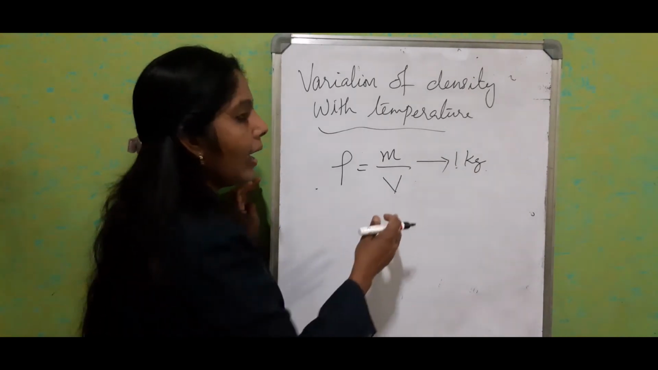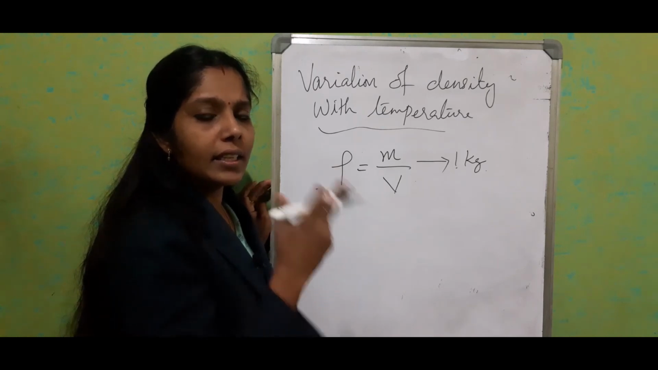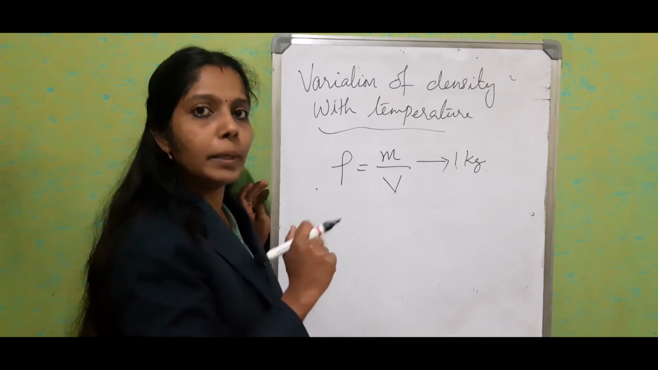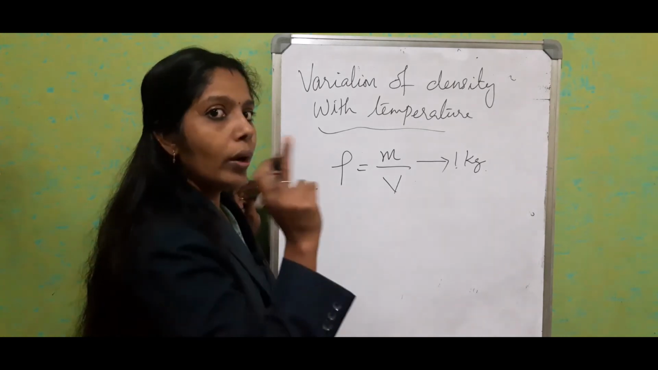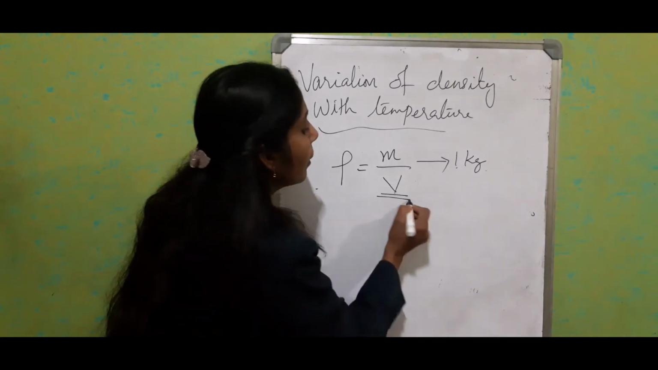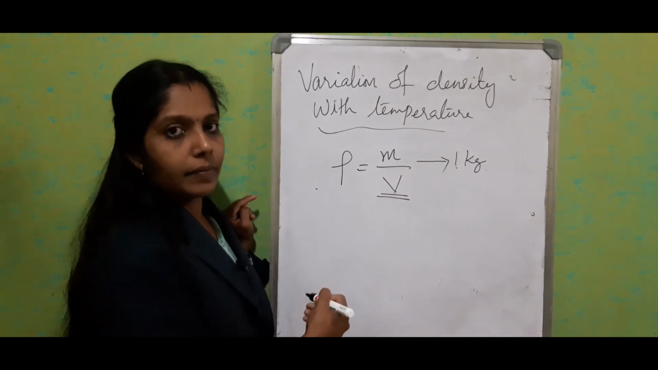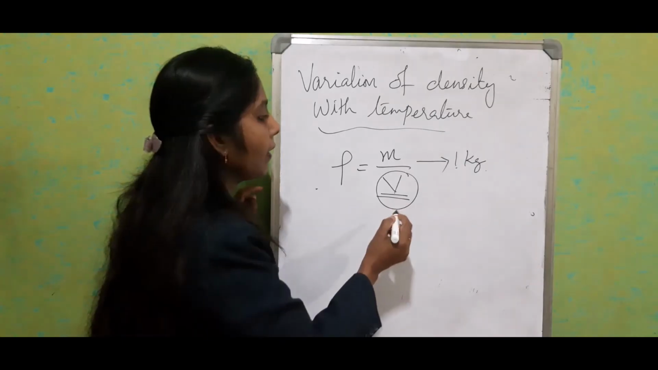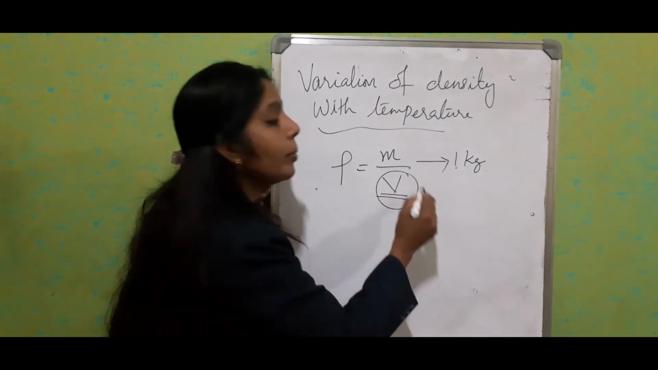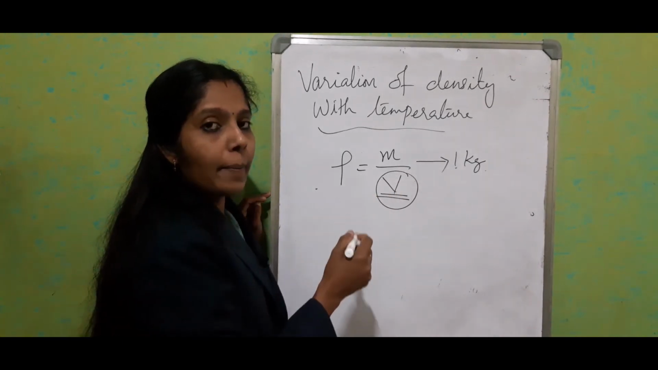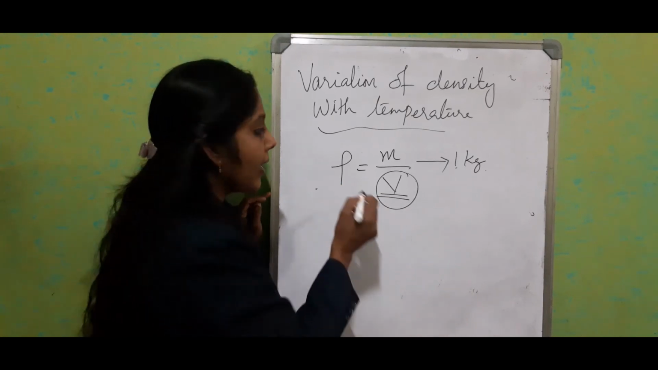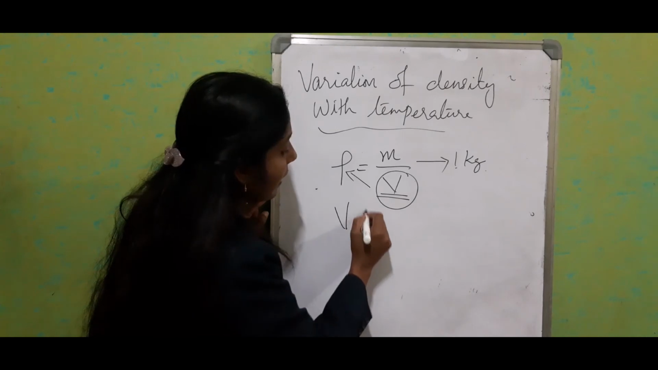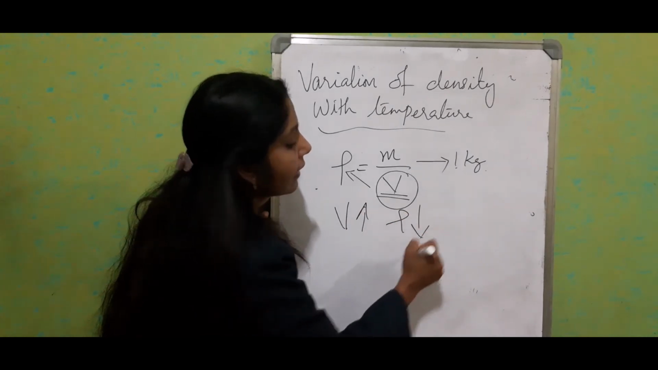If we provide heat energy, is the mass going to change? No, the mass will be constant for a particular material. So what is going to change? The volume increases. It is the denominator factor. So what happens when the volume increases? The density decreases. So as volume increases, density decreases.